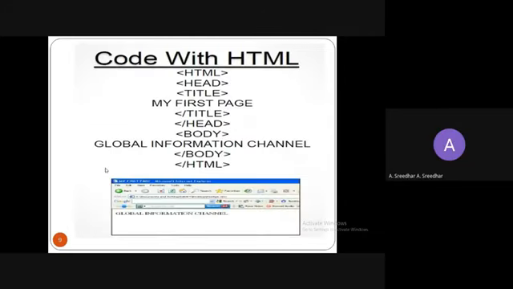No need to install new software. So this is the basic code with HTML. When you take any website, these are the basic code written in an HTML document. Let's start with this.